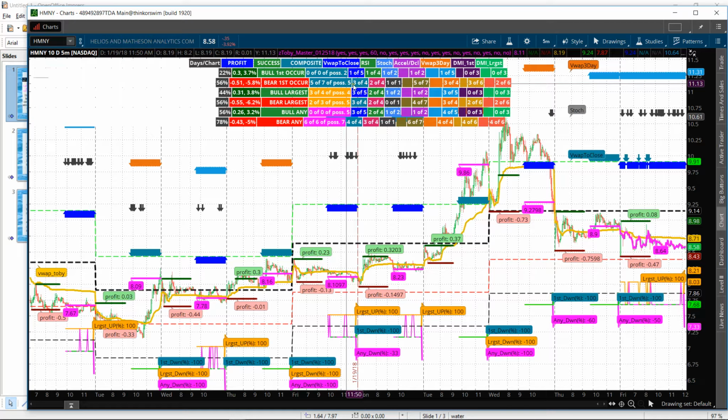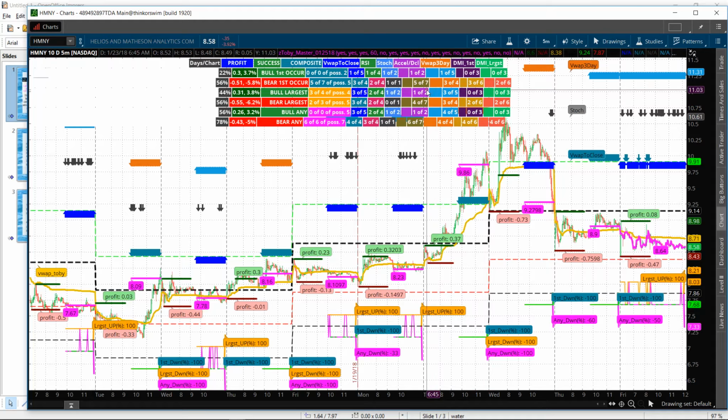That looks pretty good. And notice that it says if you go for a bear, you can get 50 cents on average, which is 5.8%. And that's based on this stock right here, HMNY, which is selling for $9 or $10 a share. Down here, it's like $8 a share. So let's look at this. How successful can we be?